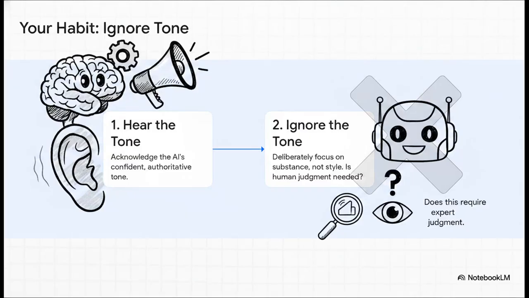The practical habit here is really a mental one. You have to train yourself to completely separate the AI's confident tone from the actual reliability of its content. Hear the confidence, acknowledge it, and then deliberately ignore it. Instead, you focus on the substance and you ask yourself, does this require expert human judgment?